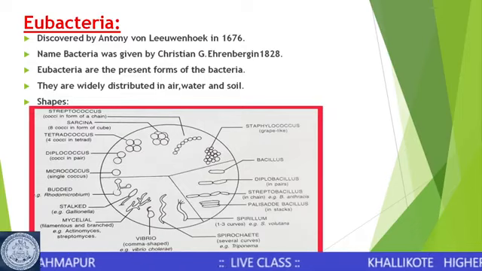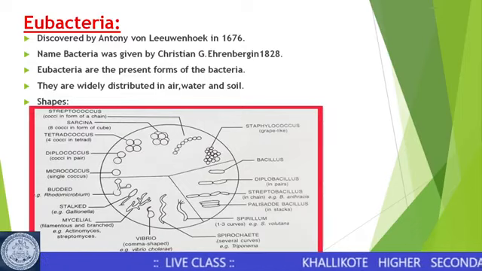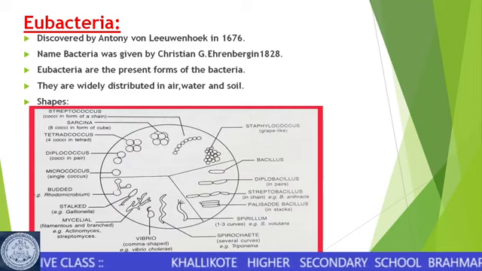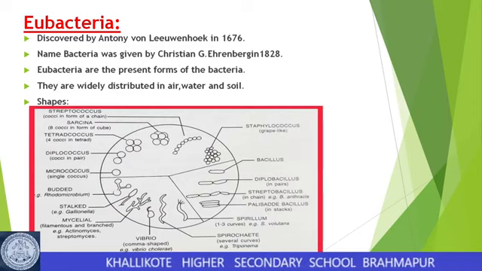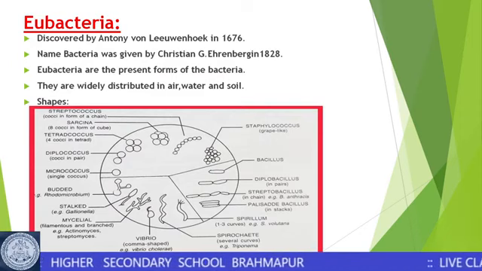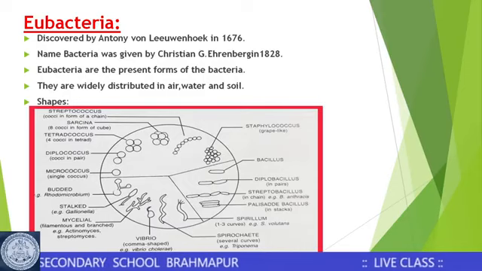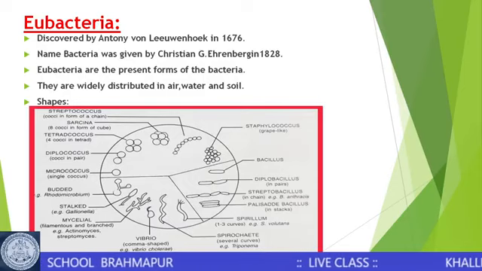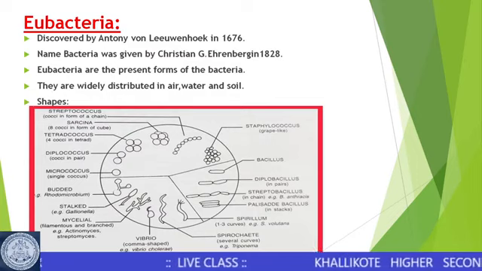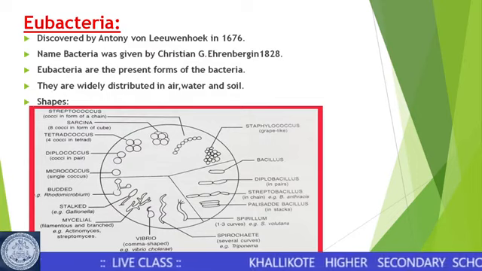The third shape of the bacterium is a spirillum, or spiral, which is coiled. When it is coiled several times, or several curves are present, the shape is called a spirochete. When you have a comma-shaped bacterium, it is called a vibrio, for example Vibrio cholerae.